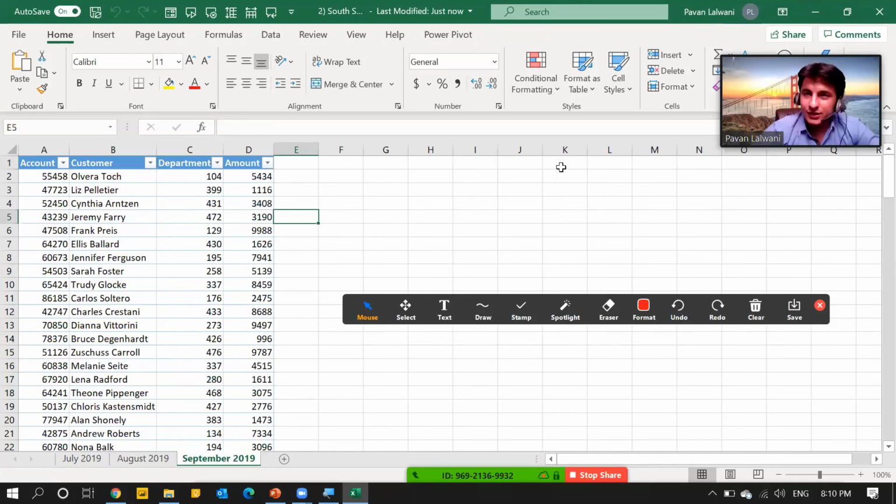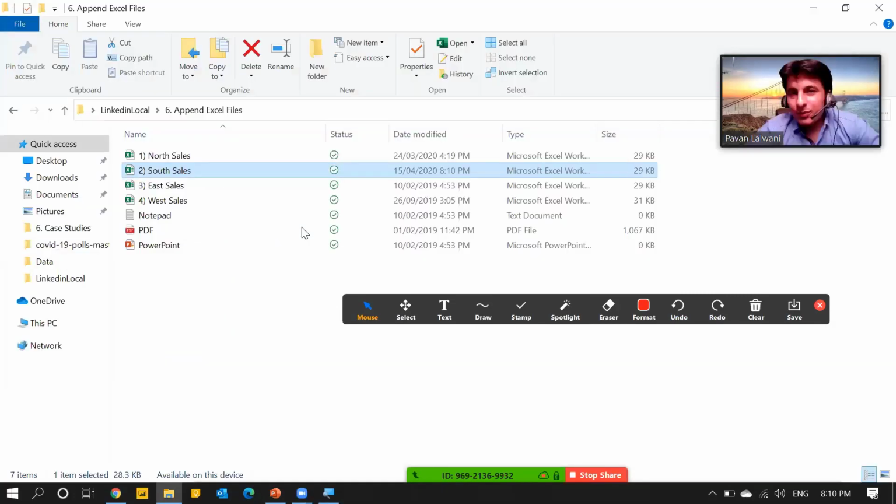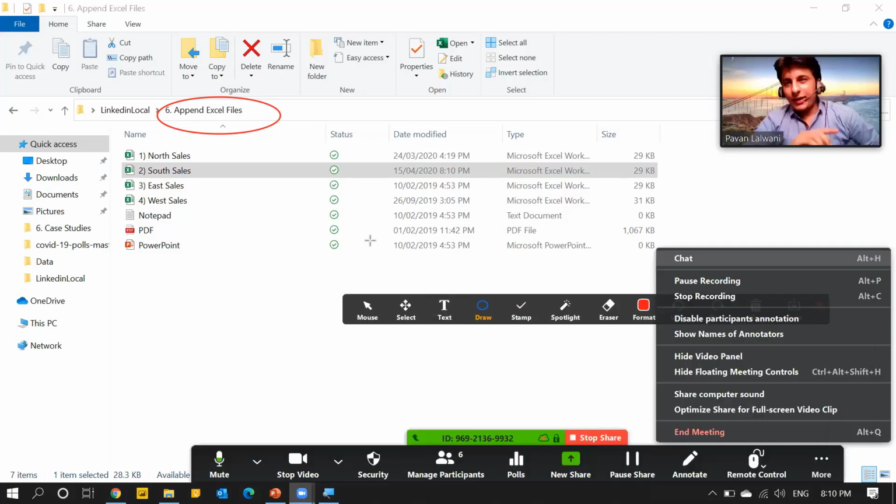So can you please tell me how many tables are in this folder in total? A quick question, how many tables and how many sheets? Three tables and 3 sheets per file. So the entire folder has how many sheets?